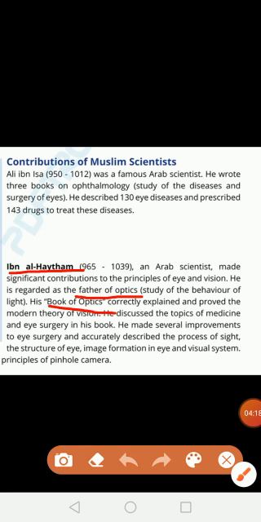and accurately described the process of sight, the structure of the eye, image formation in the eye, and the visual system. So these are all the contributions of Ibn al-Haytham, and that's why he is called the father of optics. He also discovered the pinhole camera, and these are his famous contributions. Okay, so these are the different scientists who contributed.